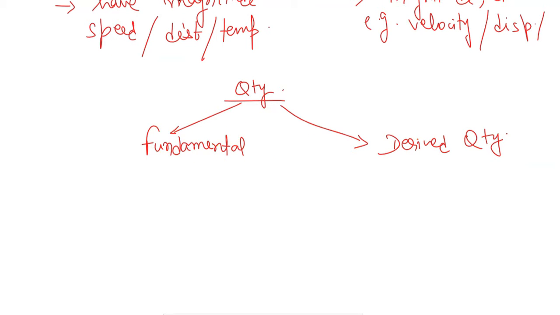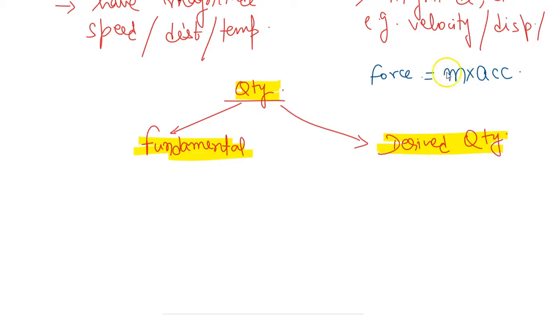These are the two types of quantities. For example, let us say force. Now I can write force in terms of other basic quantities, like mass and acceleration.